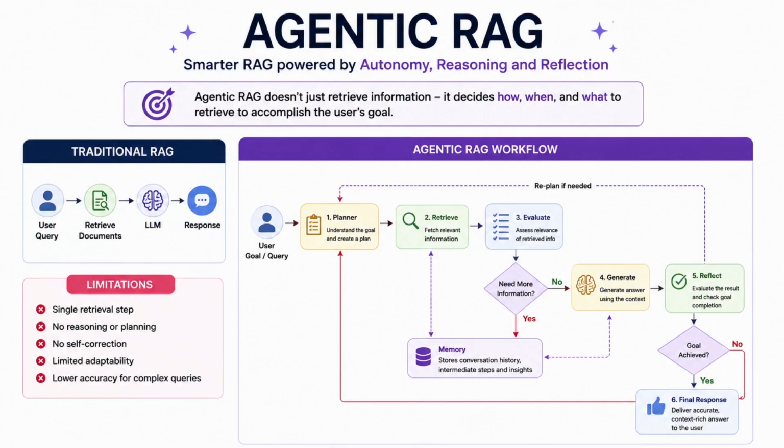in traditional RAG, if a user asks a question, relevant documents are retrieved and the LLM generates an answer. Simple. But agentic RAG takes this much further. Instead of blindly retrieving documents, the AI first decides what information it needs. If the retrieved information isn't enough, it searches again. If multiple sources are required, it combines them, and if the answer isn't reliable, it validates it before responding. In other words, the AI doesn't just retrieve information, it reasons about the retrieval process itself. And that's exactly why agentic RAG is becoming the next generation of enterprise AI systems.